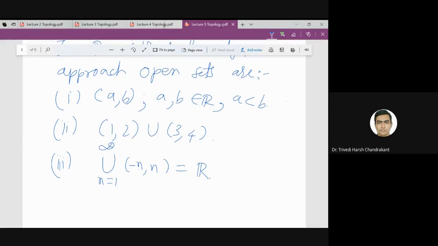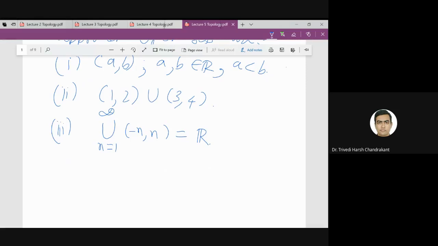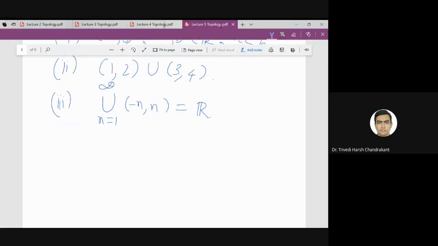Now in these examples, can we observe that the fundamental examples are actually the intervals? So we are getting all other examples by taking the unions, right? Yes, sir. So in that sense, the basic example of an open set is an open interval (a,b). So let us try to extend the notion of basis, and then we'll come back again to this example.